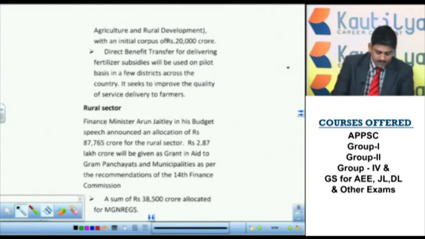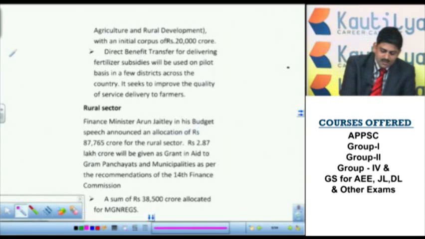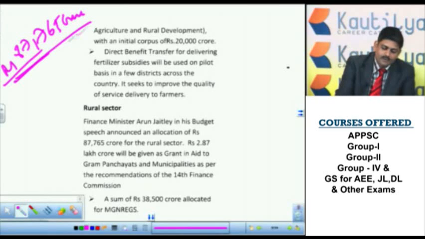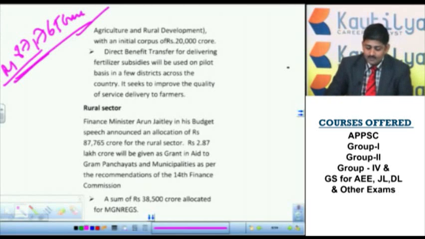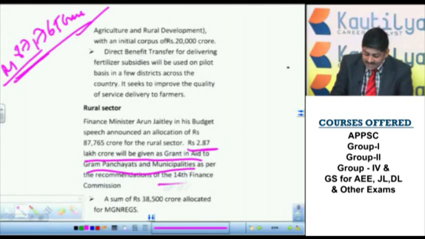Allocation, total allocation for this may be the important one. Total allocation for the rural sector is rupees 87,765 crore. Out of this, 2.87 lakh crore will be given as grant in aid to Gram Panchayats and municipalities. This is the recommendation of the 14th Finance Commission.